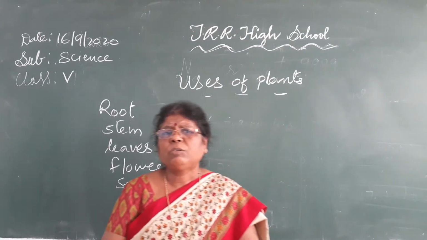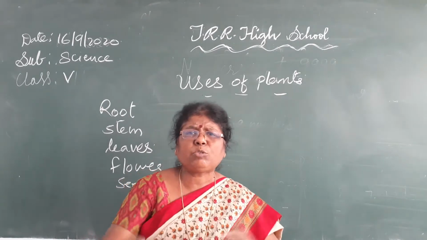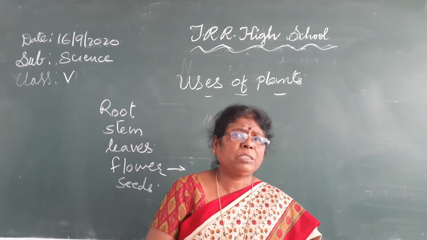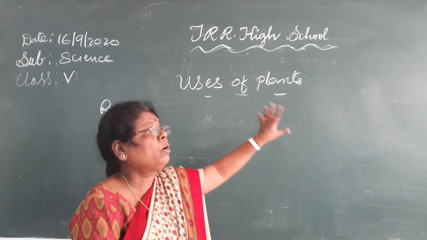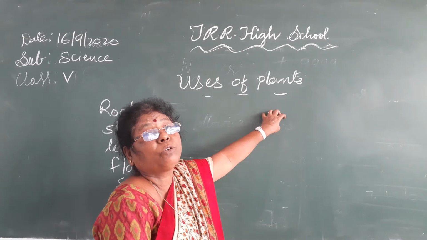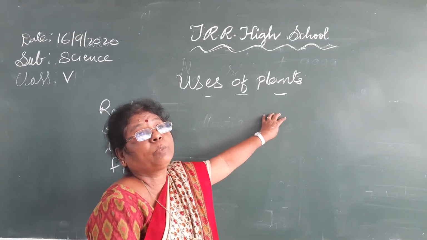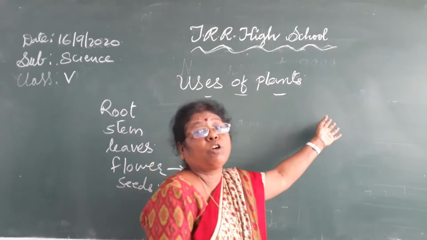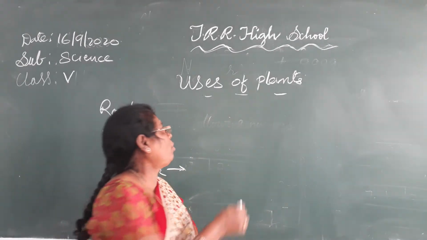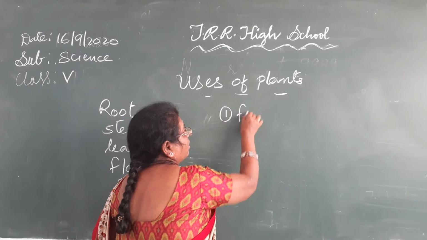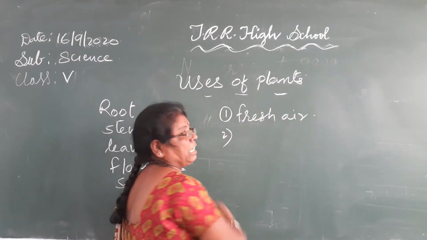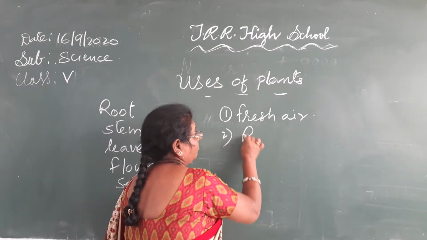Because we are struggling to get fresh air. We are not getting fresh air. So, to maintain fresh air, plants play a very important role. They absorb carbon dioxide and give out oxygen and make the air fresh. That much important the plants are. They give fresh air. They give us rains.